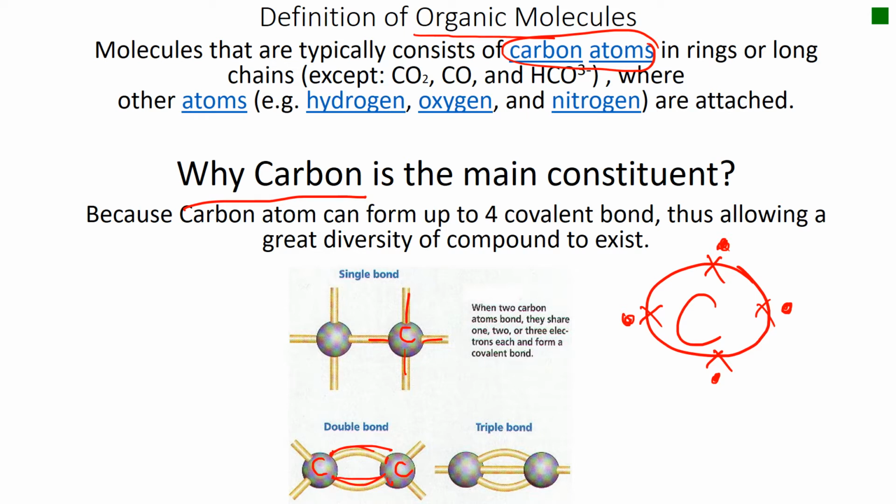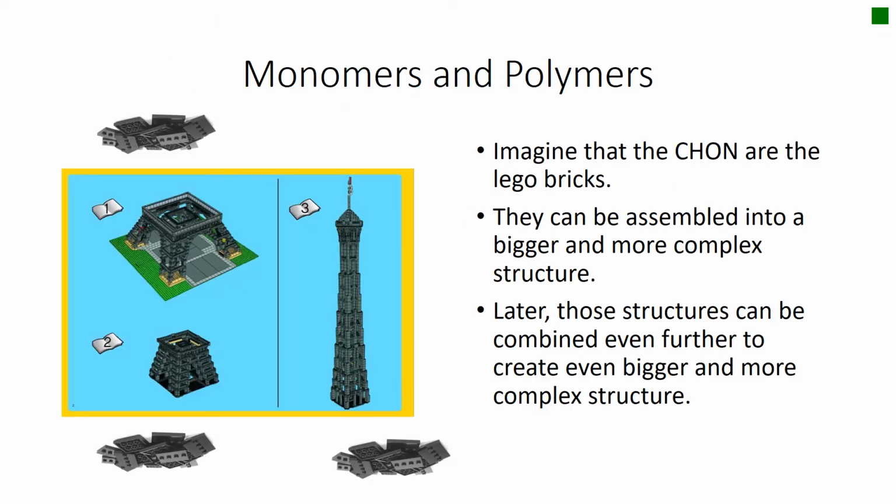Here, 1 at a time. This one is a triple bond, they can share up to 3 electrons in one connection with the same atom. So I hope you understand the uniqueness of carbon, why the backbone or the main constituent of organic molecules is